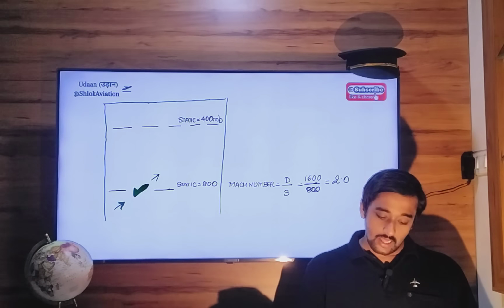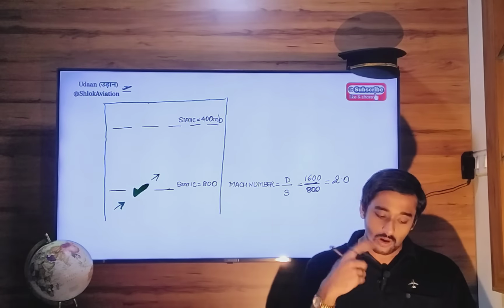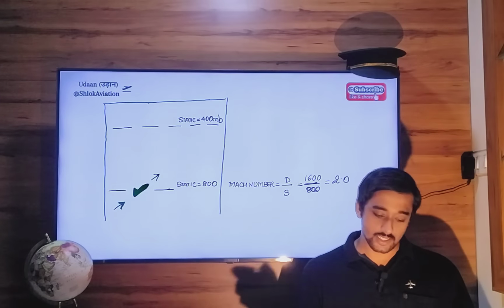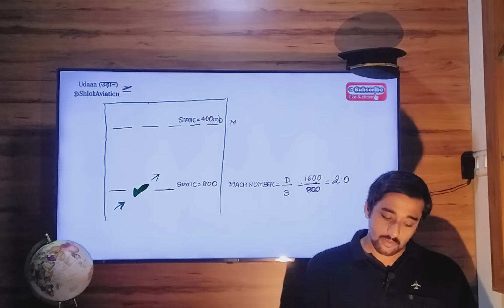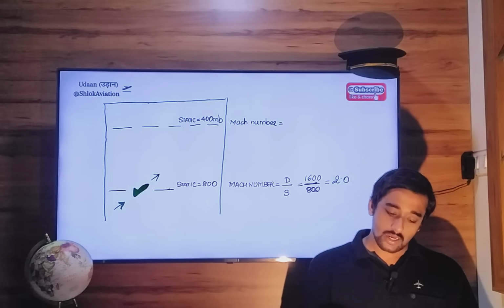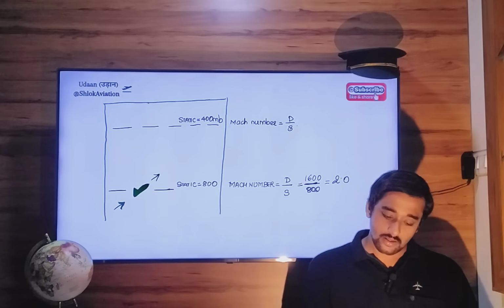Now, what happens when you go to higher altitude? Static pressure decreases. Mach number is dynamic divided by static.